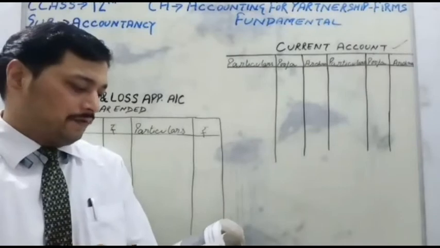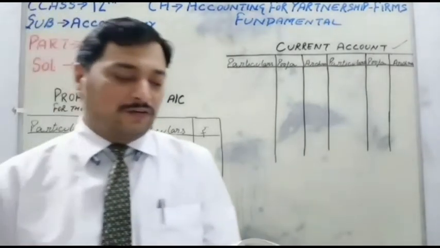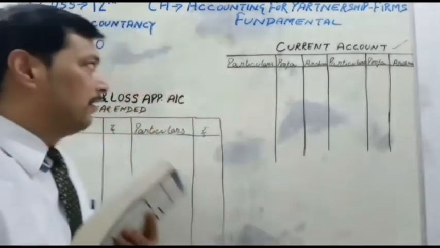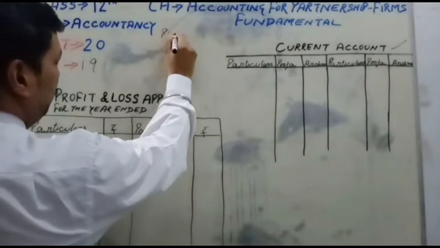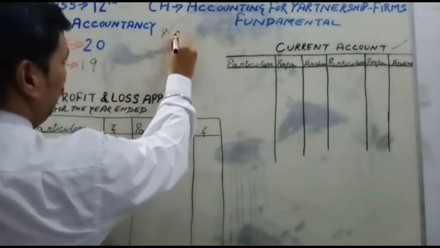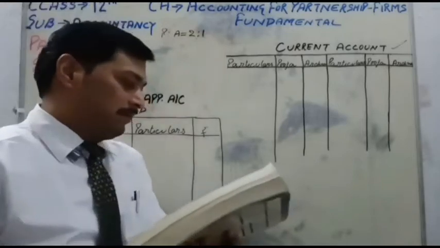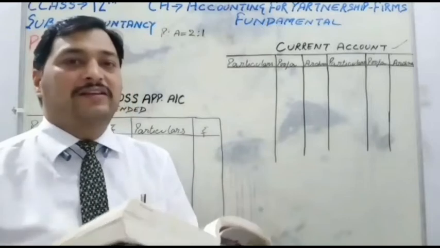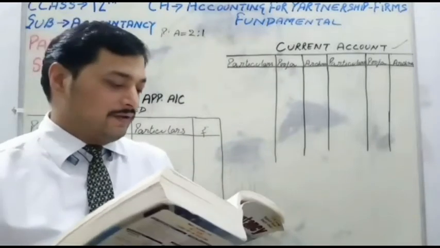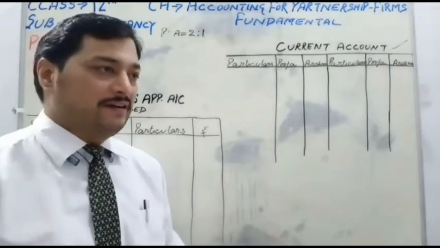See your question. Pooja and Archana are partners in a firm. Profit and loss in the ratio of 2:1. So friends, I am mentioning in short P for Pooja and A for Archana, ratio is 2:1. Their capital accounts as on 1st April 2013 are 70,000 and 30,000 respectively. The partners are allowed interest on capital at 10% per annum.